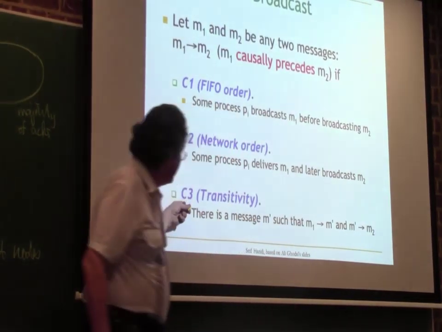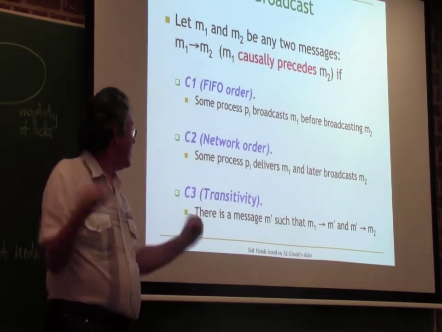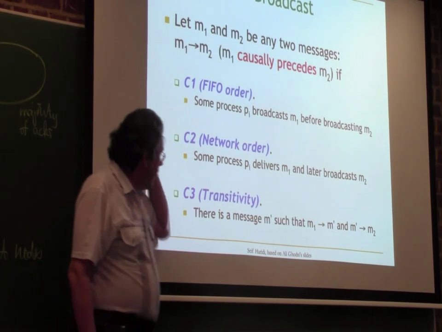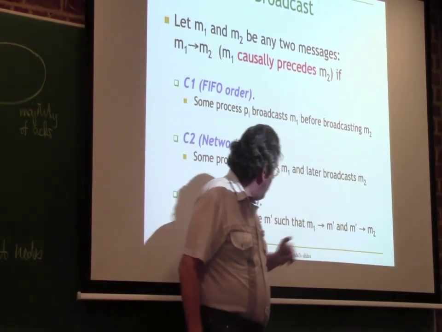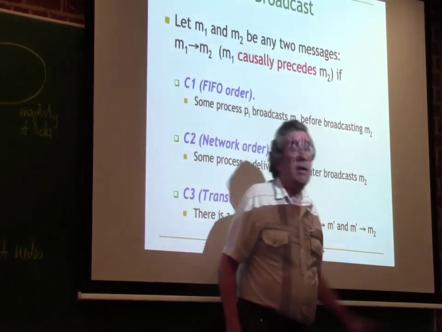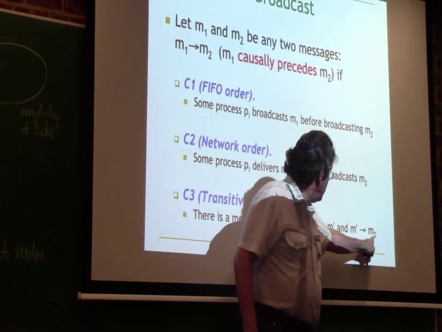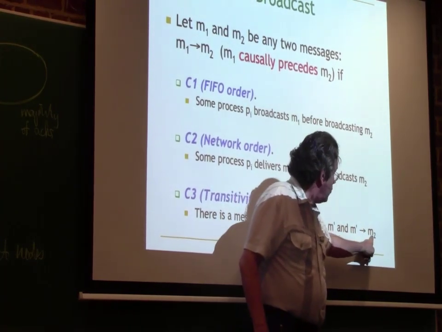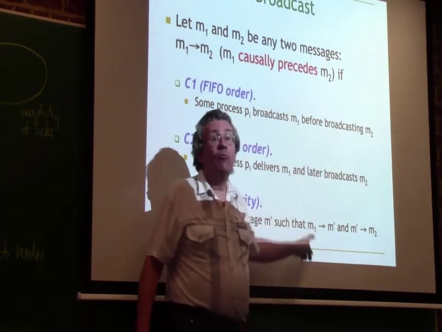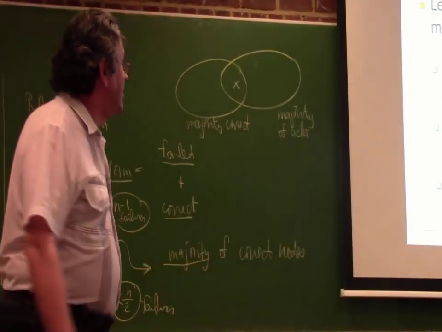And then there's the transitivity. This is what makes it complicated. Now I connect all these links. So if M1 is before M prime, and M prime is before M2, then M1 and M2 are connected. If M prime replies to M1, and M2 replies to M prime, then M2 has to be after M1, okay? So it's transitive. We're adding all these extra links.